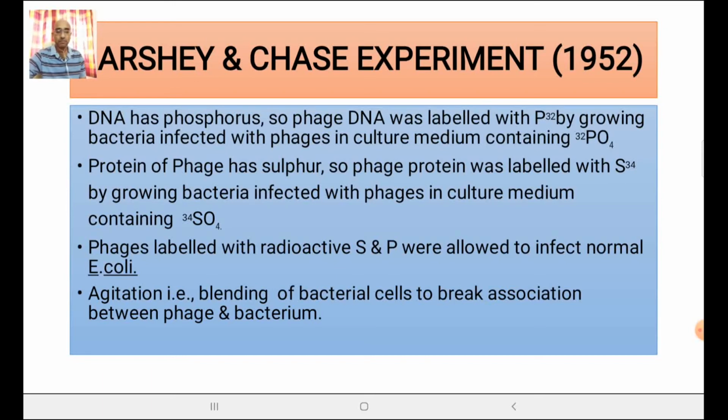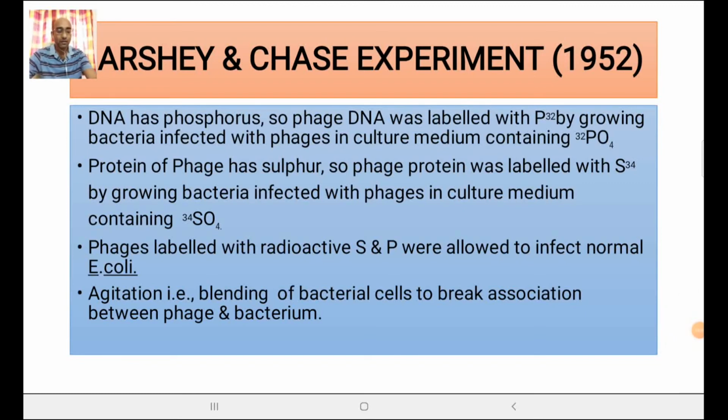Okay, he grew the bacteria infected with phages in culture medium containing phosphate. Similarly, the protein of the phage contains sulfur. Got it? Thus, the phage protein was labeled with S34 by growing bacteria infected with phages in culture medium containing sulfate, SO4. Got it?